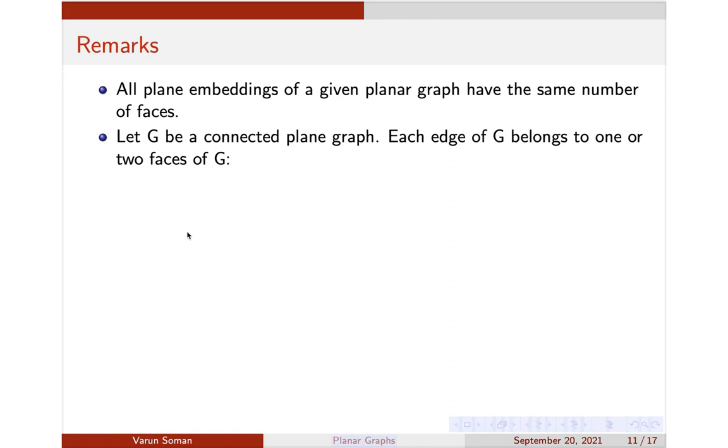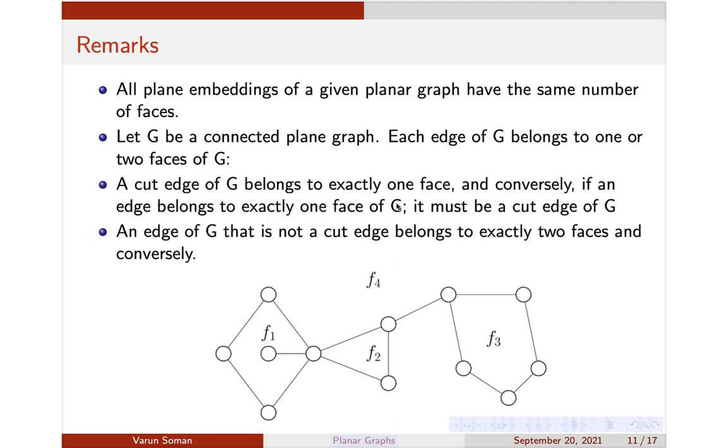Okay, for example, suppose my graph G is a tree. Each edge will belong to exactly one face, and if it is not a tree, suppose it contains some circuits like this, you can see that this edge will belong to this region as well as this region. So a maximum an edge can belong to two regions, or one region also. Okay, so the one region case is actually the cut edge case.